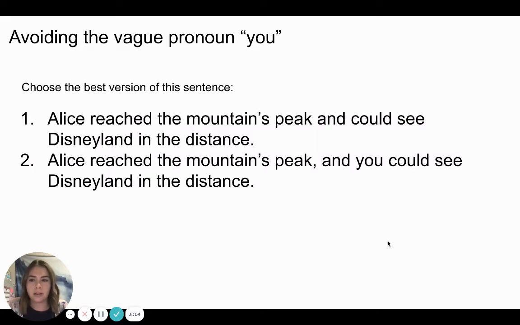We'll try again. Choose the best version of the sentence. Number 1, Alice reached the mountain's peak and could see Disneyland in the distance. Number 2, Alice reached the mountain's peak and you could see Disneyland in the distance. Take a moment, circle the correct answer.